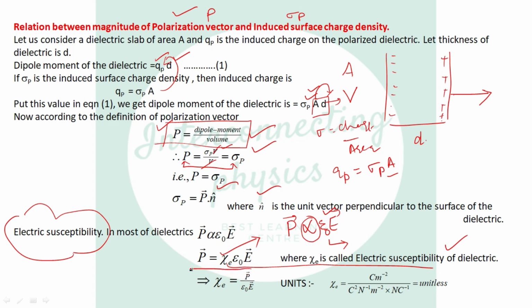What are the units of P? P is net dipole moment divided by volume. Dipole moment is Q into 2L and then volume. Coulomb meter divided by meter cube, which is coulomb meter inverse square. And epsilon naught we have already studied in chapter 1: coulomb square, newton inverse, meter inverse square. And electric field is force divided by charge, newton coulomb inverse. When we calculate this, we get chi e is unitless. Chi e is purely a number.